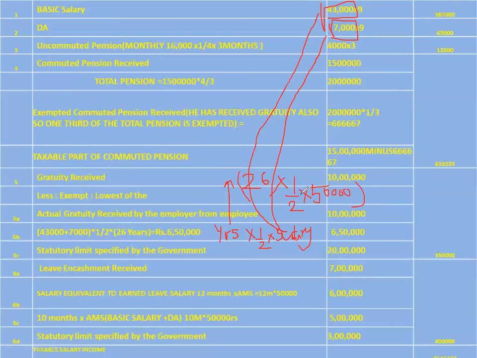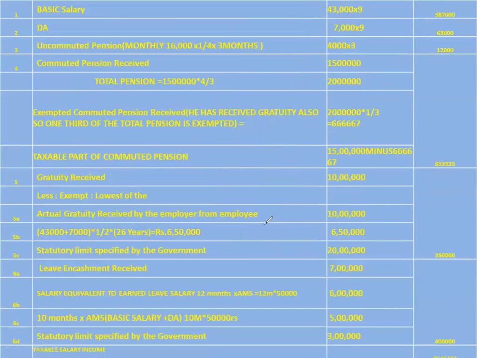So if you calculate 26 years of service into half month for every completed year of service and 50,000, you will get this figure. That is what I have done. 50,000 into half into 26 years is equal to 6,50,000 rupees. Hope you have understood it so far. So you calculated 1, 2 and 3. Among them, whichever is the least is exempted from tax.